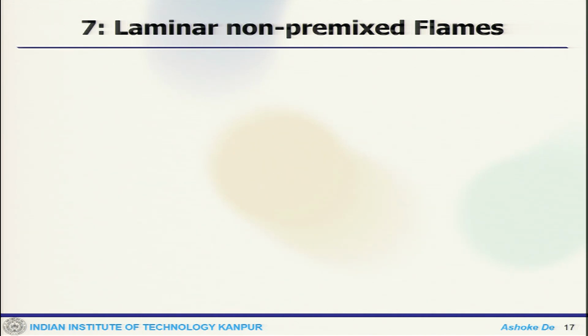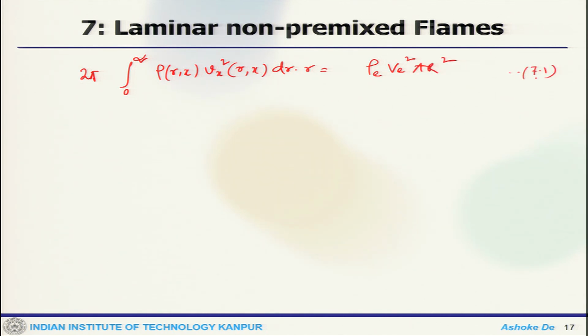So, if one writes 2 pi times the integral from 0 to infinity of rho, r, v_x squared dr, equal to rho_e v_e squared pi r squared, here the left side is the momentum flow of the jet at any x.